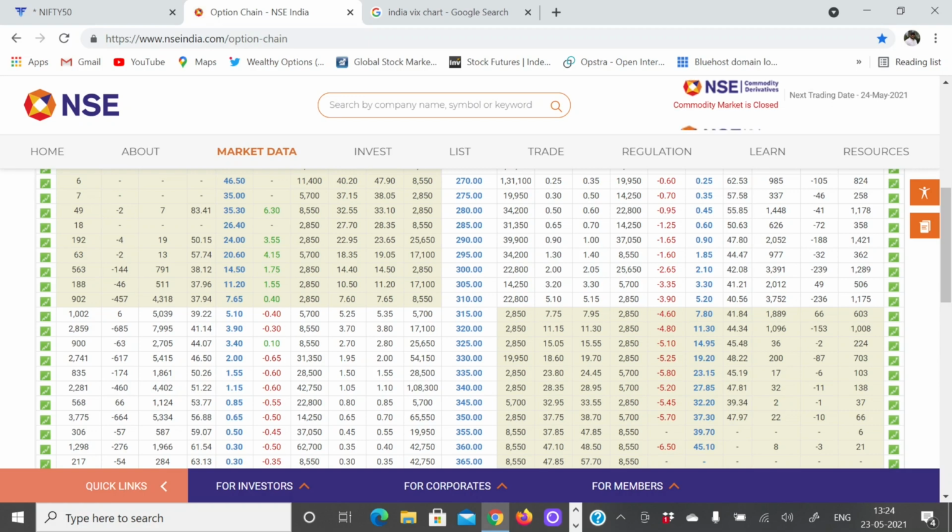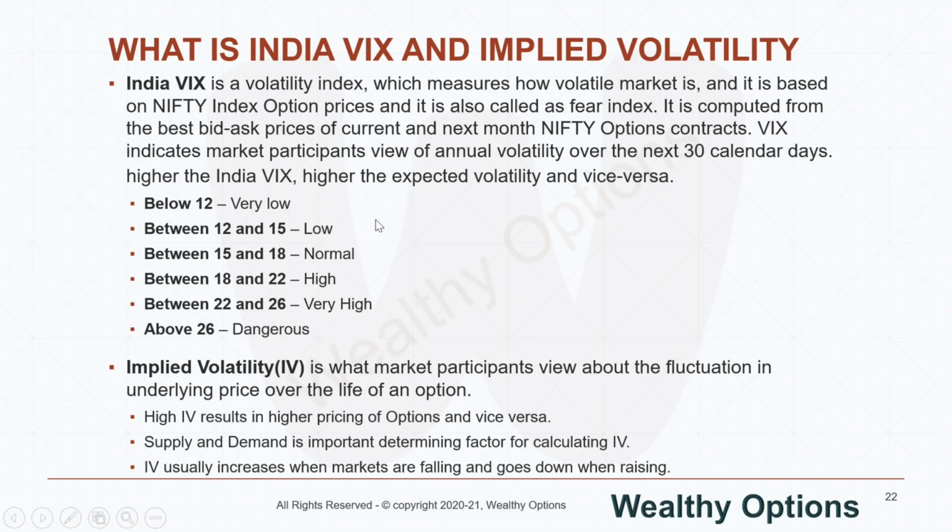Now I believe you have a better understanding of what India VIX is and what implied volatility is, how to measure the overall volatility of the market, and how to understand what this implied volatility means and how it actually impacts options pricing.